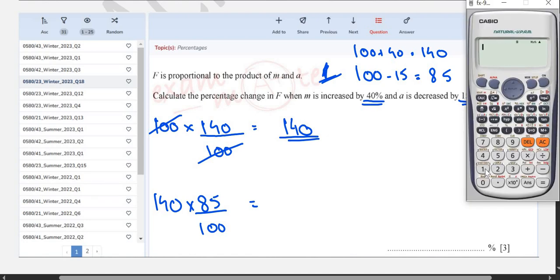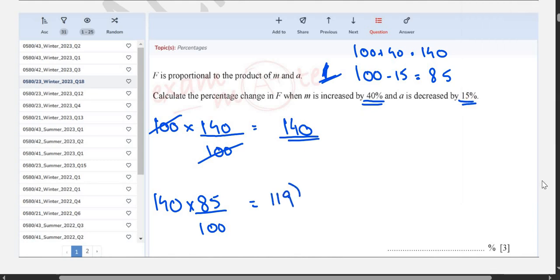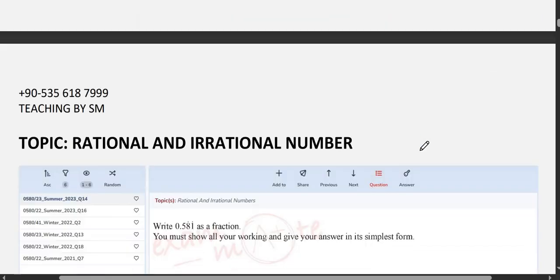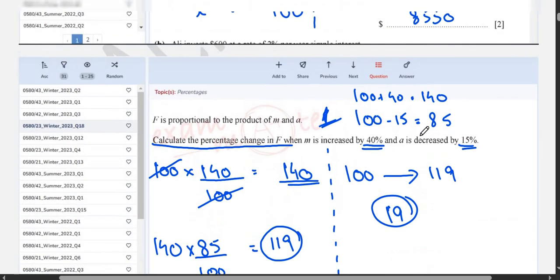So we will now do 140 multiplied by 85 divided by 100, you get 119. Many people will write 119 as their answer. This is wrong. Why? Because the original value was 100 and now the value is 119. The question says calculate the percentage change in f. So f changed by 19%.